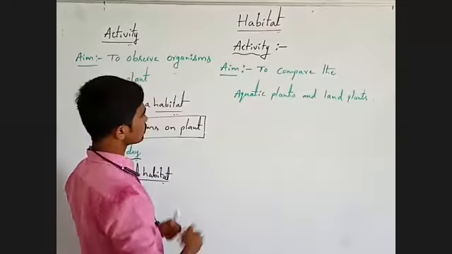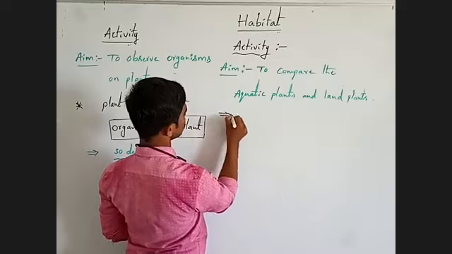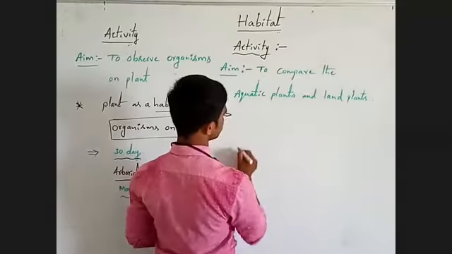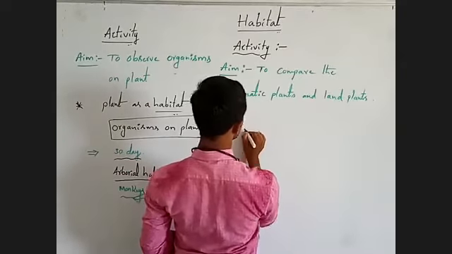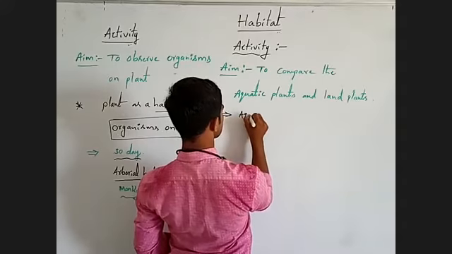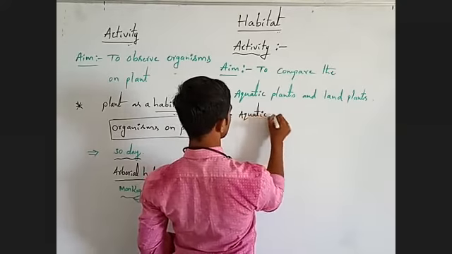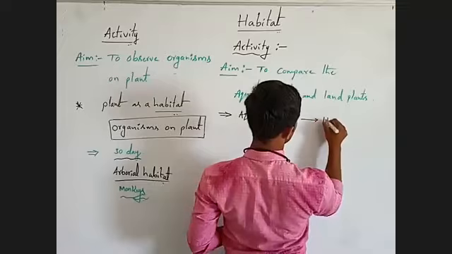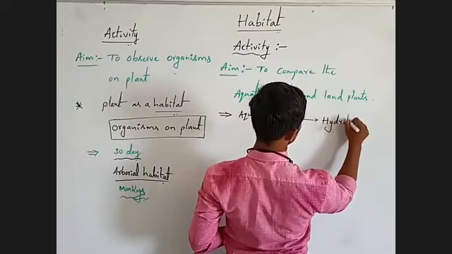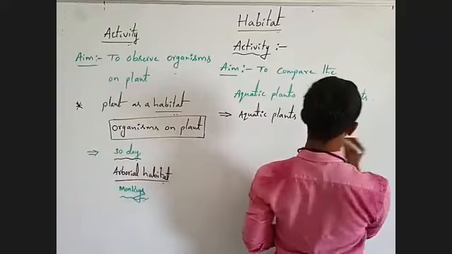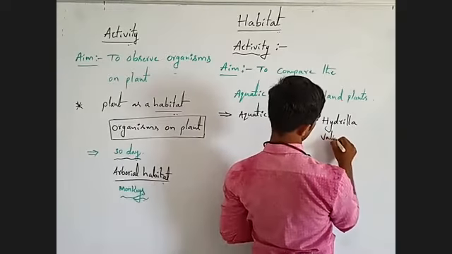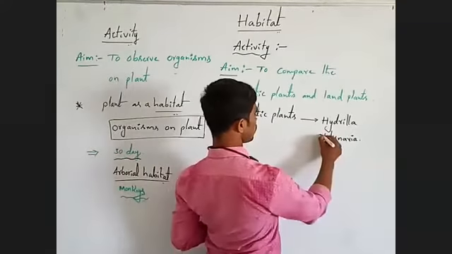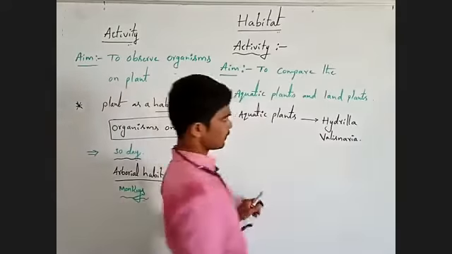Here, first we have to collect some aquatic plants. How to collect aquatic plants? For example, Hydrilla and Vallisneria.